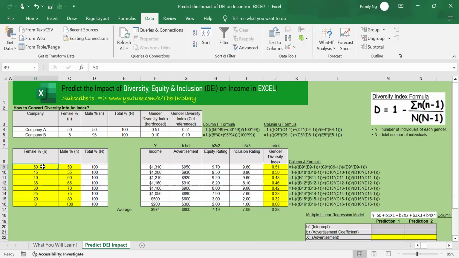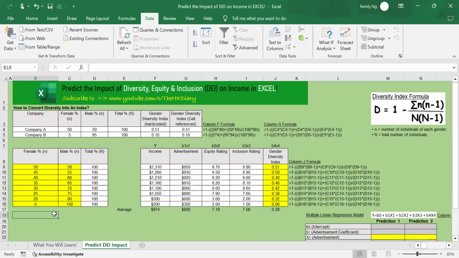So these two companies have the same richness because they have both male and female. So all these companies have male and female. All right. Whereas this company here has lesser richness because it doesn't have female.